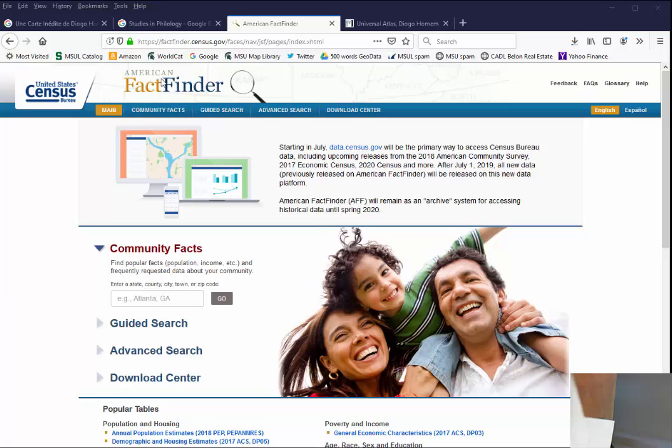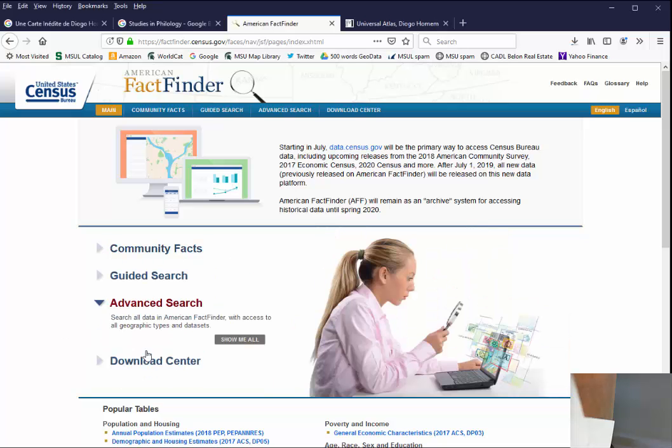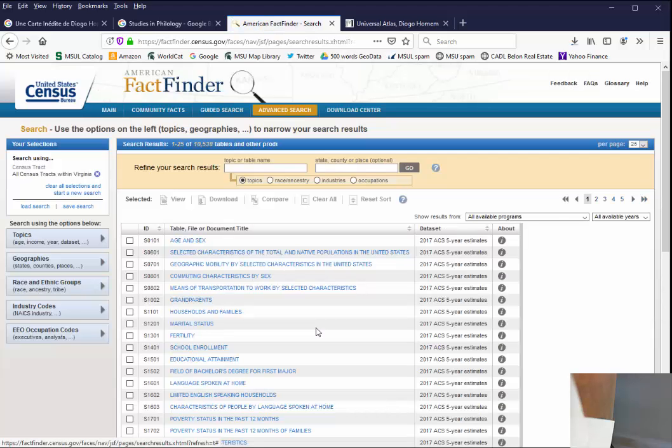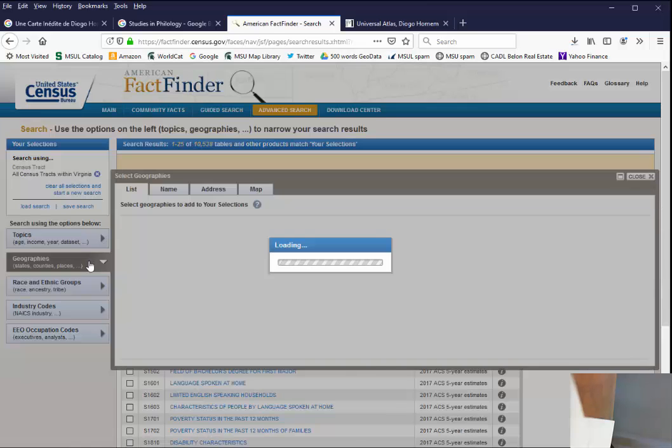I'm going to start at the U.S. Bureau of Census website called American Factfinder, and you can see the URL is factfinder.census.gov. What we're doing is kind of next level, a little bit complicated, so we're going to skip right over community facts and guided search, and go straight to advanced search to see every bell and whistle that the census website has to offer. You can see there's 10,000 different tables in here, which is of course way too many. You don't want to look through them all.